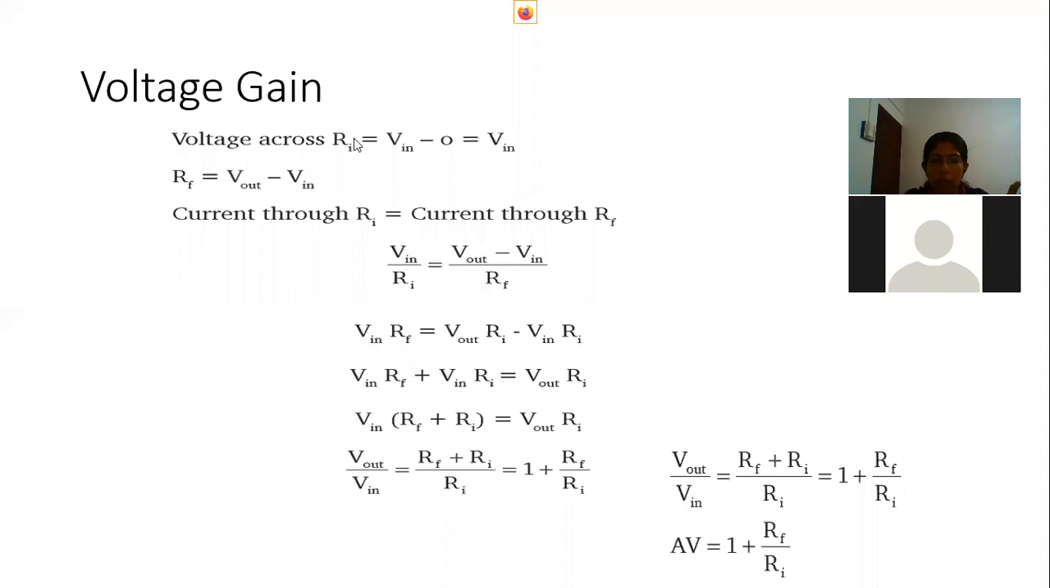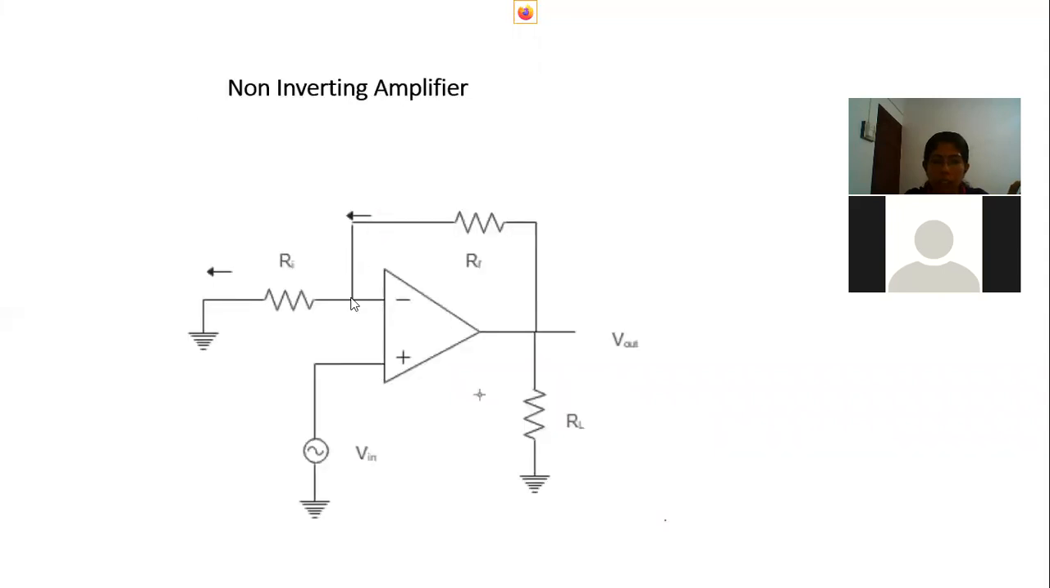So what is the voltage across RI? It is Vin minus 0. We know that this point has Vin voltage, so here the voltage is Vin, and at this point the voltage is 0 because it is grounded. Okay. So the voltage across this is Vin minus 0, right?